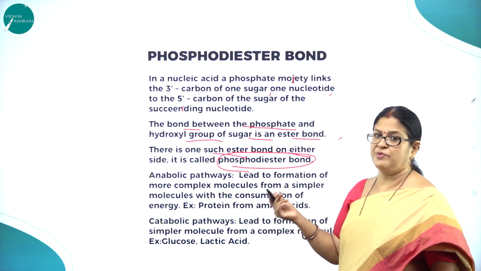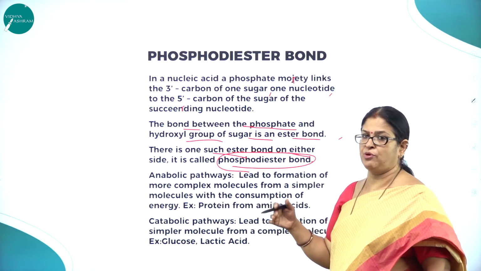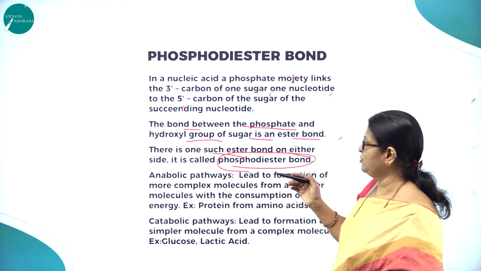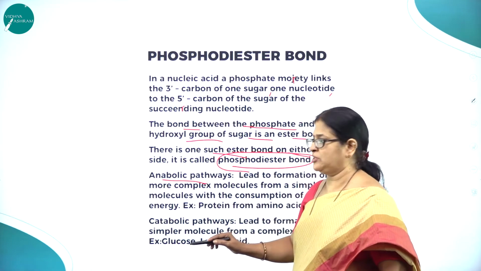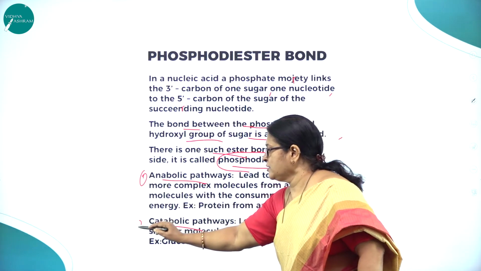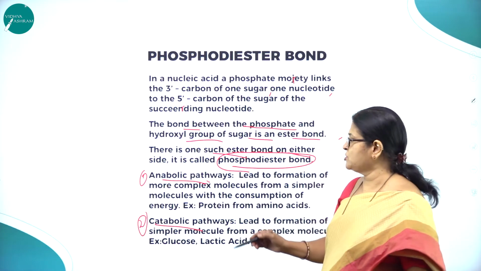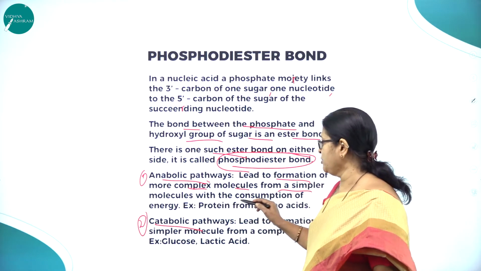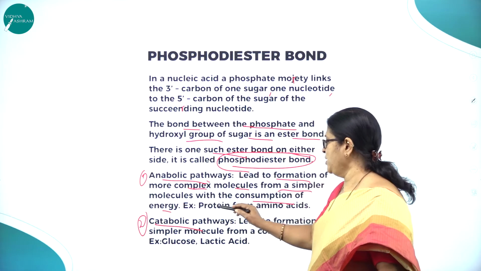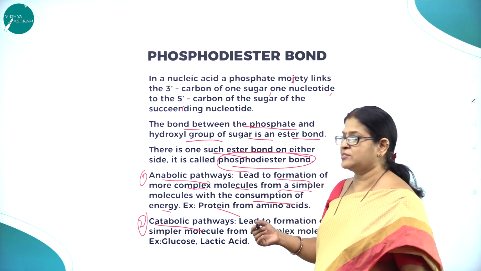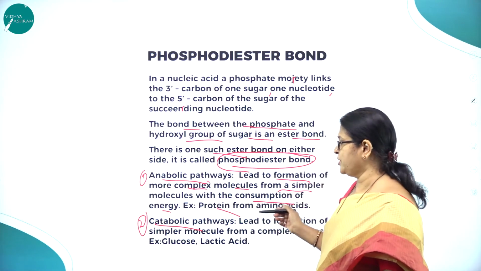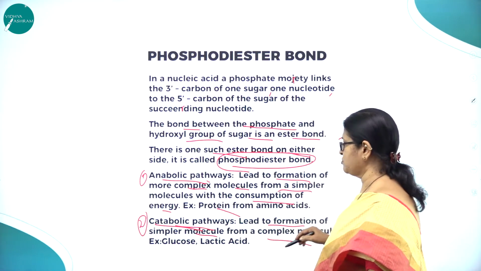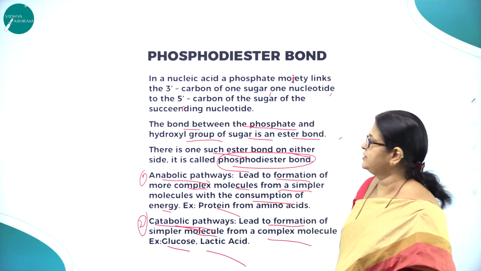So, glycosidic bond between 2 monosaccharide units, peptide bond between 2 amino acids, and phosphodiester bond between a phosphate group and the sugar moiety in the case of nucleic acids. What are the 2 types of pathways? The anabolic pathway and the catabolic pathway. Anabolic pathways lead to the formation of more complex molecules from simpler molecules with the consumption of energy, for example proteins formed from amino acids, the building blocks of proteins. Catabolic pathways lead to the formation of simpler molecules from complex molecules, for example glucose to lactic acid.